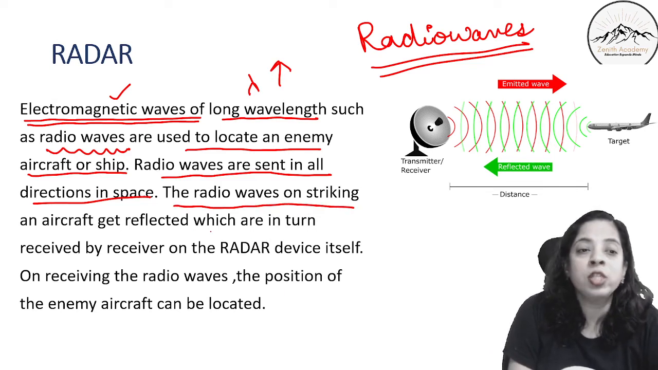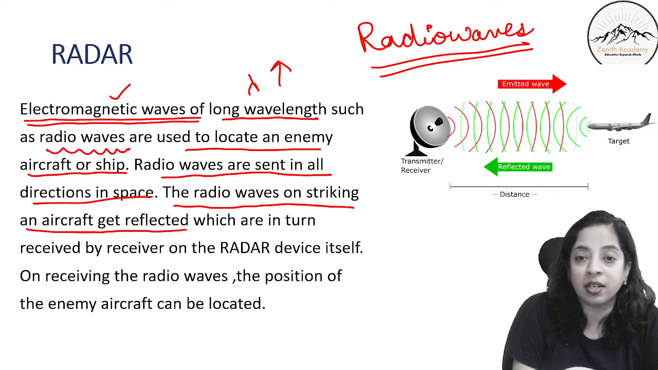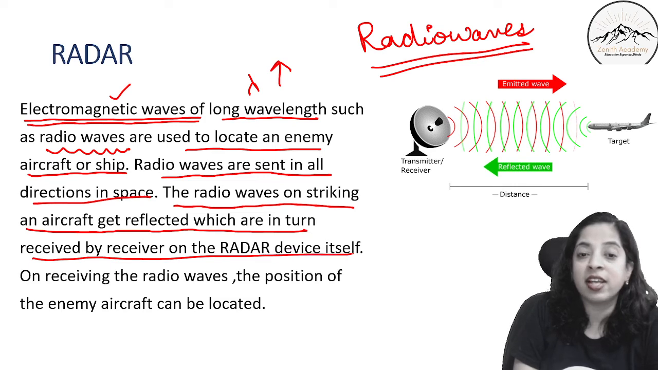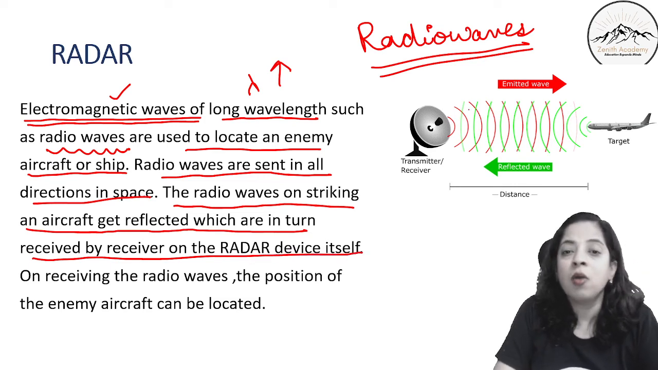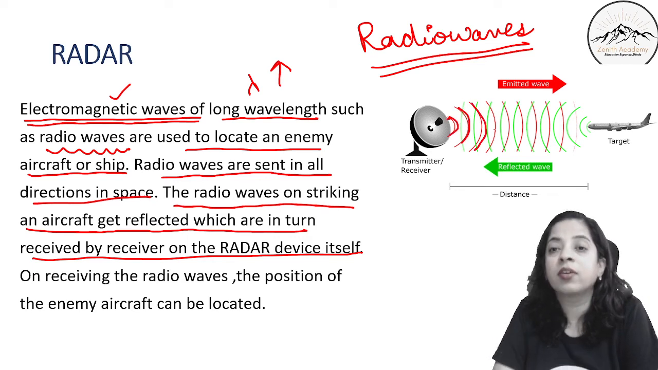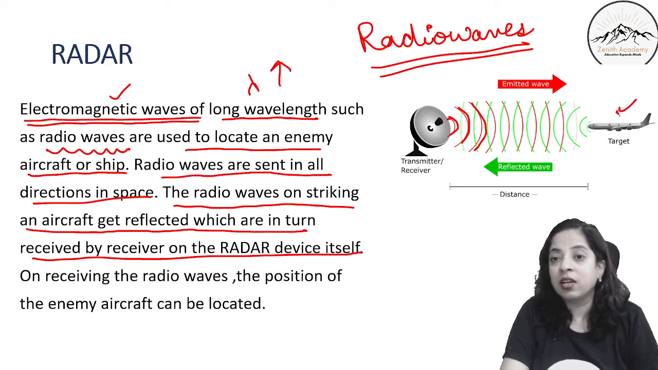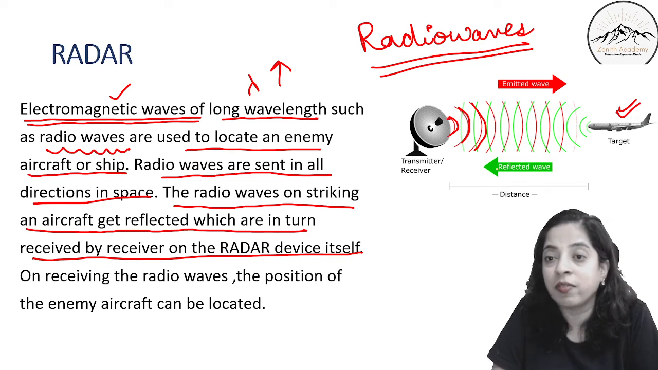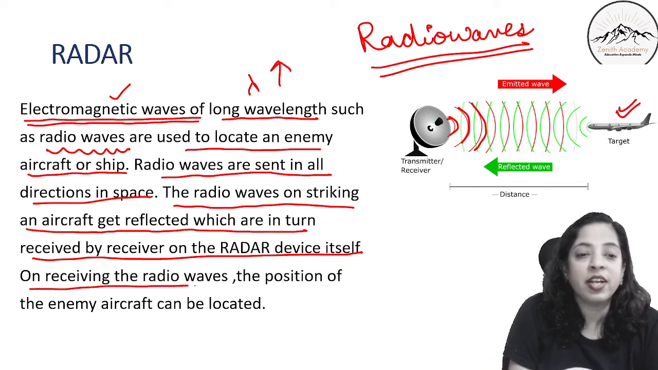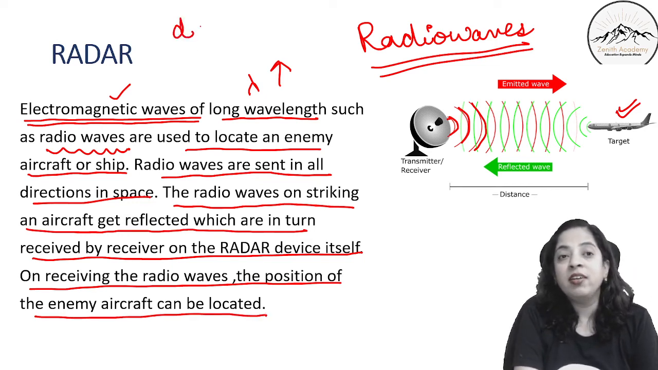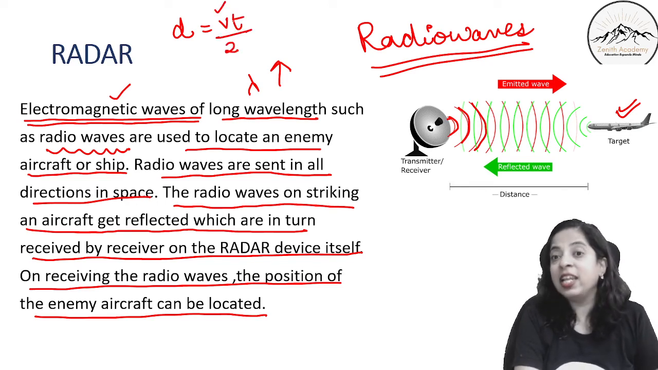The radio waves on striking an aircraft get reflected, which are in turn received by the receiver on the radar device itself. When this is transmitting, these are the waveforms. It is striking the target, the enemy aircraft, and the wave is reflected. This is the emitted wave and this is the reflected wave. On receiving the radio waves, the position of the enemy aircraft can be located. In the same way as we did, d is equal to Vt by 2. We know the velocity of radio waves in air.